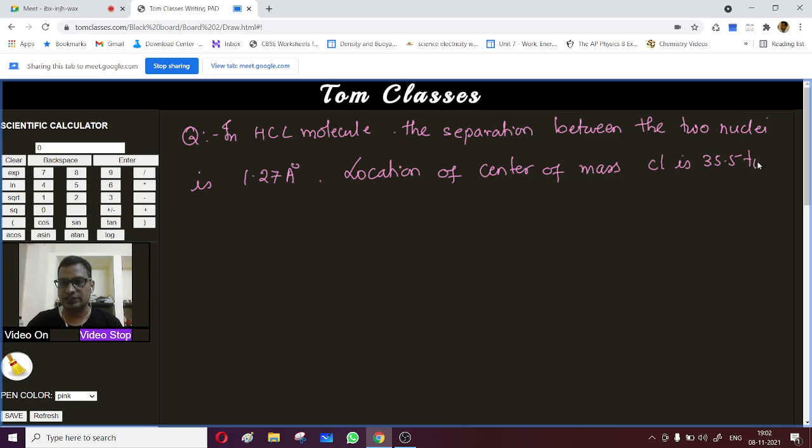And it is given that chlorine is 35.5 times heavier than hydrogen. I need not give this data, I can hide this also, right? There is no point of giving this data, still we can do this question, because we know the atomic masses of chlorine and hydrogen. So this is a Kerala PET question, asked in 2004. What is the location of center of mass?